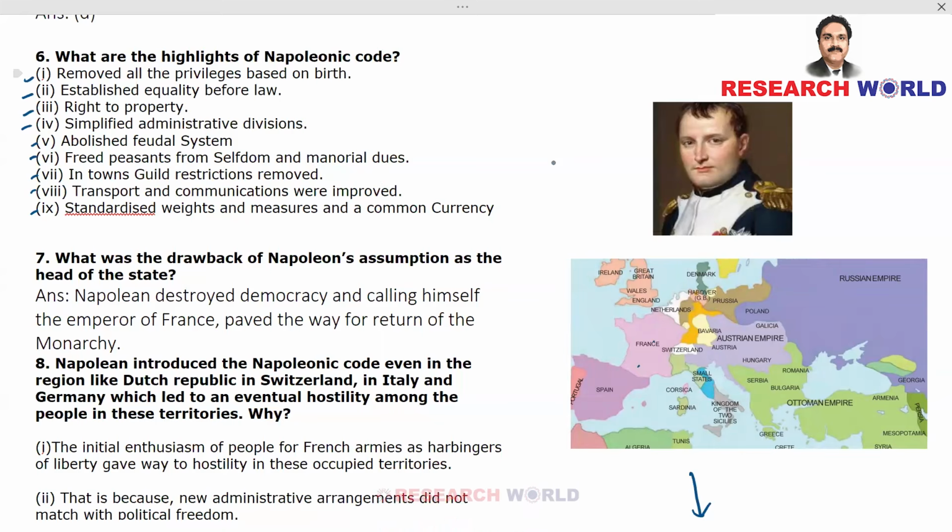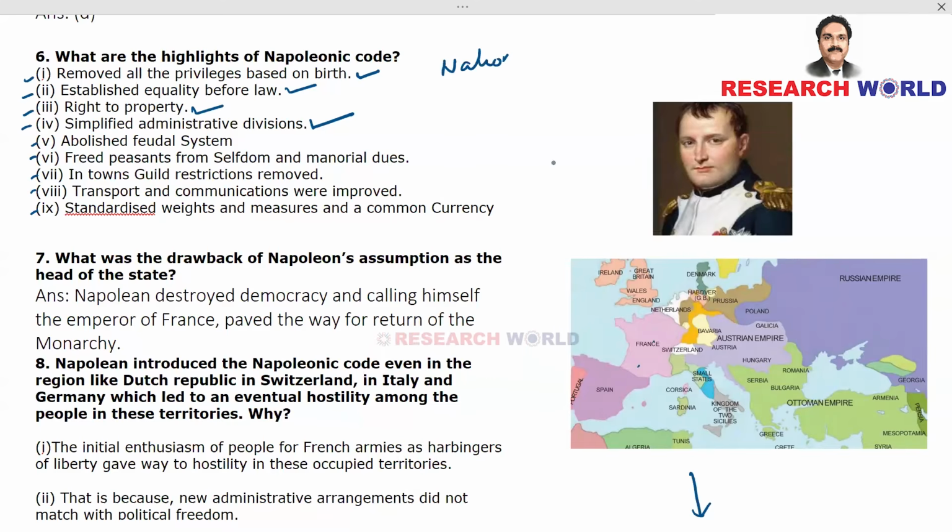So, Napoleonic Code recommended the removal of all the privileges based on birth, established equality before law, right to property. You will have absolute right on your property. Okay. And then this code simplified administrative divisions so that easy governance will be possible. For example, if you want to understand what exactly is an administrative division, consider India.